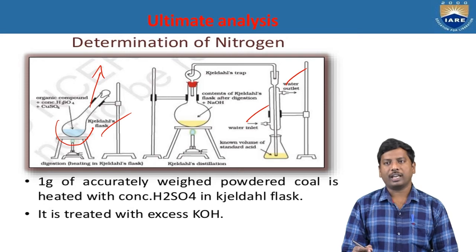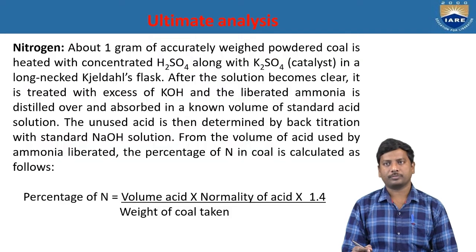That means 1 gram of accurately weighed powdered coal is heated with concentrated sulfuric acid in the Kjeldahl flask, and it is treated with excess amount of potassium hydroxide solution. The formula is KOH. About 1 gram of accurately weighed powdered coal is heated with concentrated sulfuric acid along with potassium sulfate, which acts as a catalyst, in a long necked Kjeldahl flask.